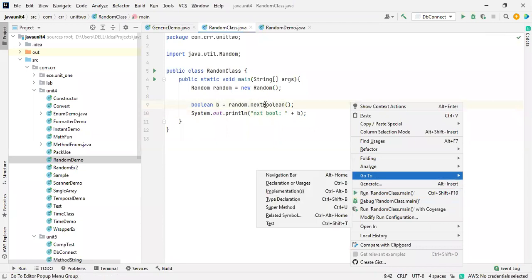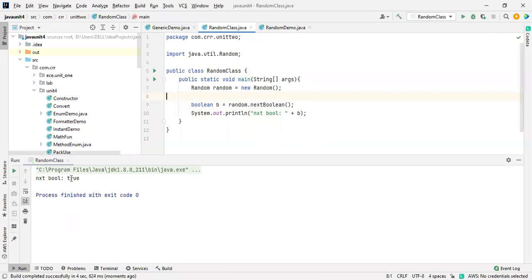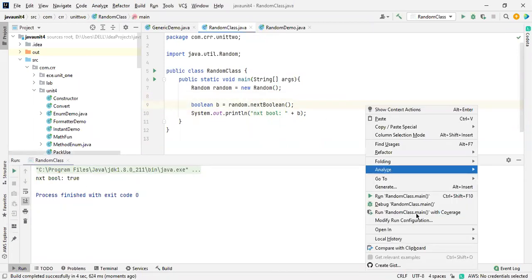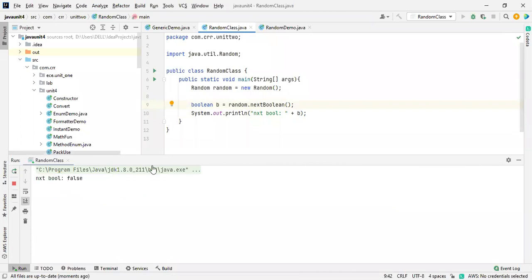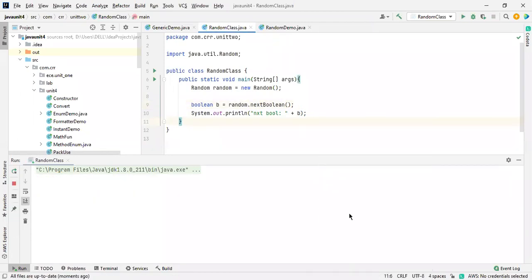The random Boolean consists of either true or false. We run this and go one by one so that it is easy for us. I got a true now. Again, the second time I'm going to run. What will it have? False. Again, I'm going to run. True. So every time the value changes to true or false.